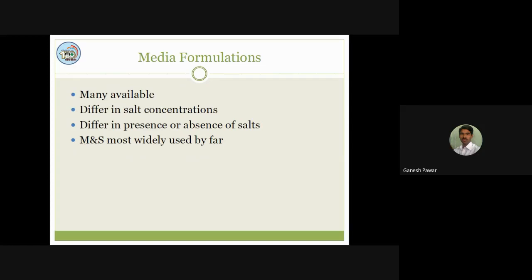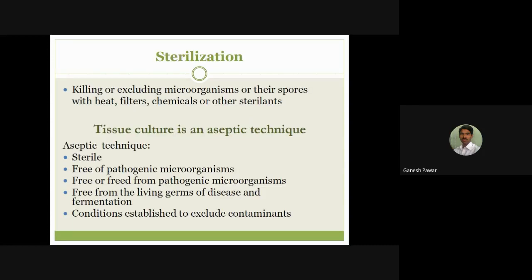After that, when we consider media formulations, depending upon the culture, we have to adopt different types of media formulations. When you search on a website or Google, you can observe that there are numerous media formulations. We have to vary the salt concentrations and also the hormone concentrations. The common tissue culture media is the MS media, which, as I discussed last day, was prepared by Murashige and Skoog in 1962. So these are the different types of media which can be formulated according to our requirement.